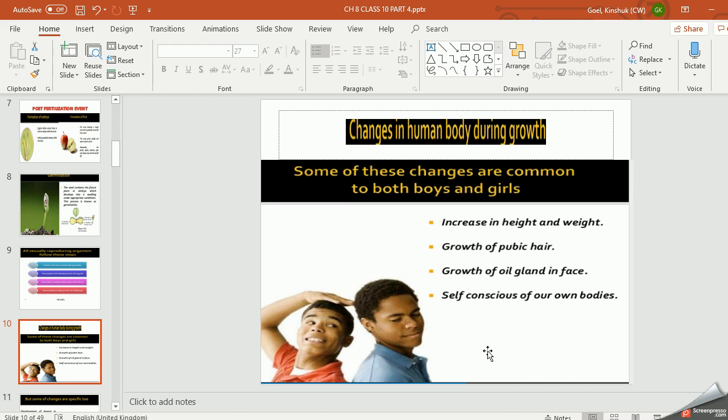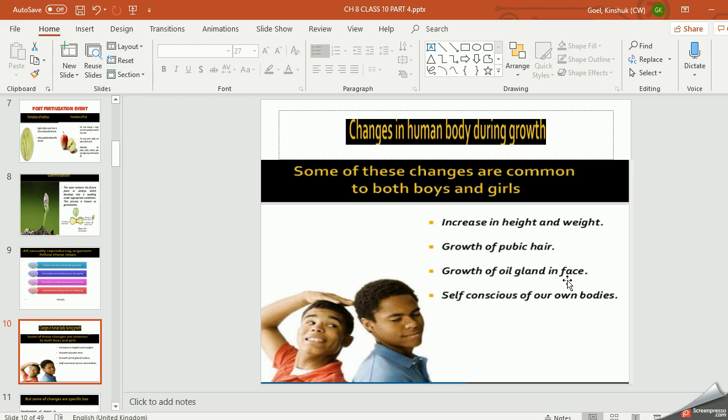Some changes are common, that is, increase in height and weight. Growth of pubic hair. Pubic hair means development of hair on the face, underarm, and in the genital area. When a child is born, he or she doesn't have any hair on the face or on the body or underarms. Slowly during this puberty age, these develop, and that is the indication of the starting of puberty age, the adolescent period.